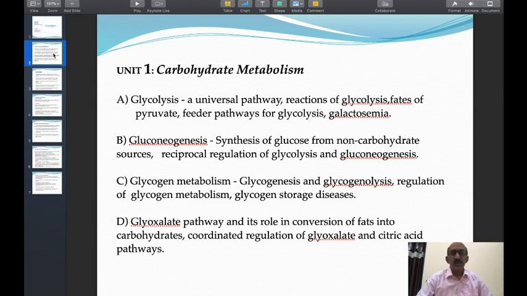In the third pathway, that is glycogen metabolism, we have to study glycogenesis and glycogenolysis. Also, you have to study the regulation of glycogen metabolism and glycogen storage diseases. In the fourth pathway, that is the glyoxylate pathway, you have to study the conversion of fats into carbohydrate and regulation of glyoxylate and citric acid pathways. This is about the carbohydrate metabolism, the first unit.